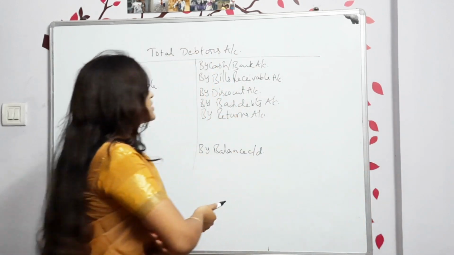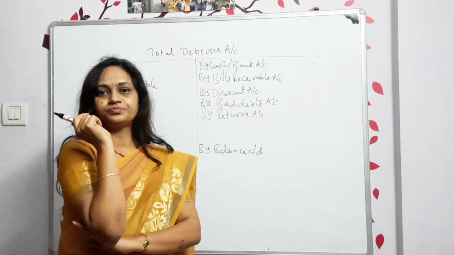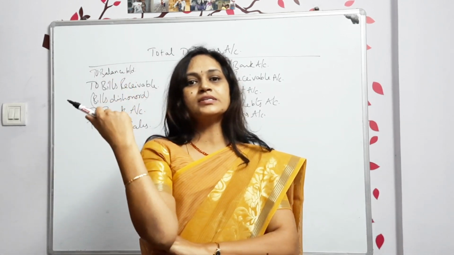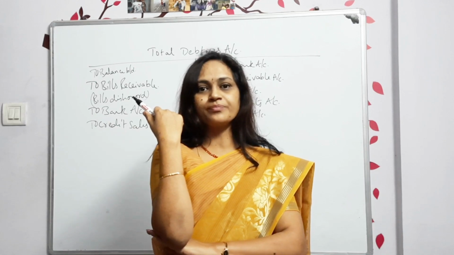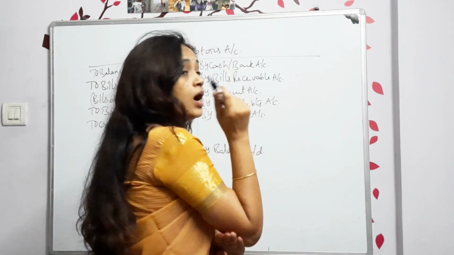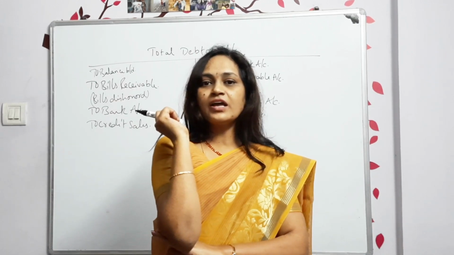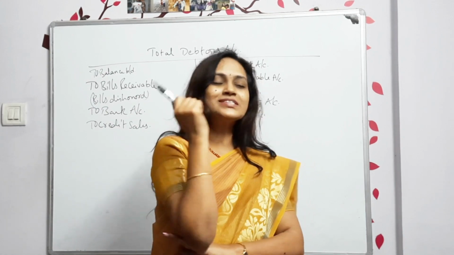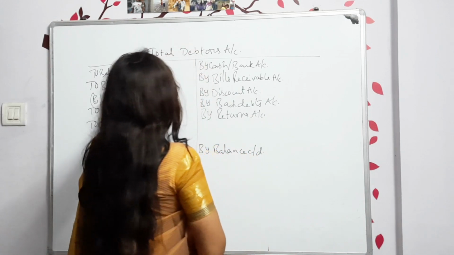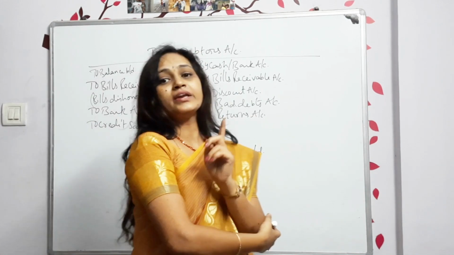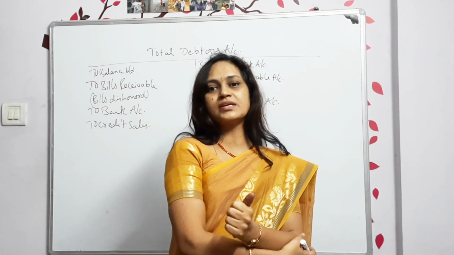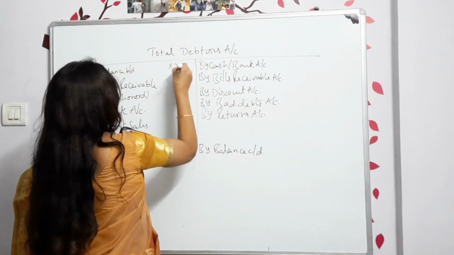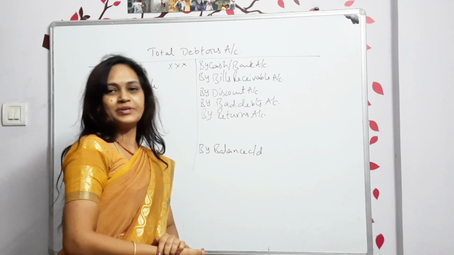Okay, so now here is the total debtors account. Since it is an asset, the total debtors account is an asset. So now, asset opening value is always on the debit side. Balance brought down, that means whatever the balance is at the year's start, will be shown on the debit side.